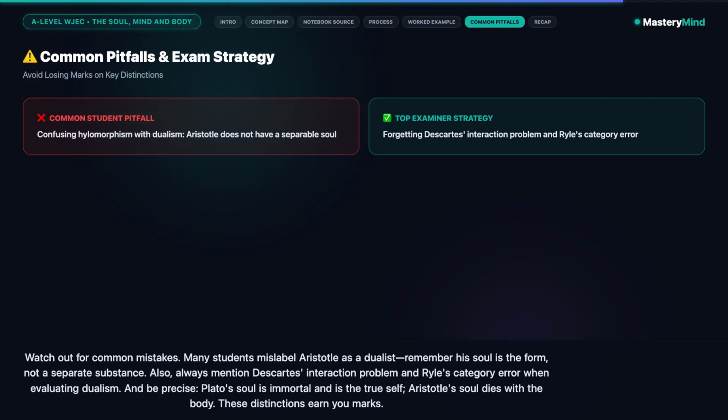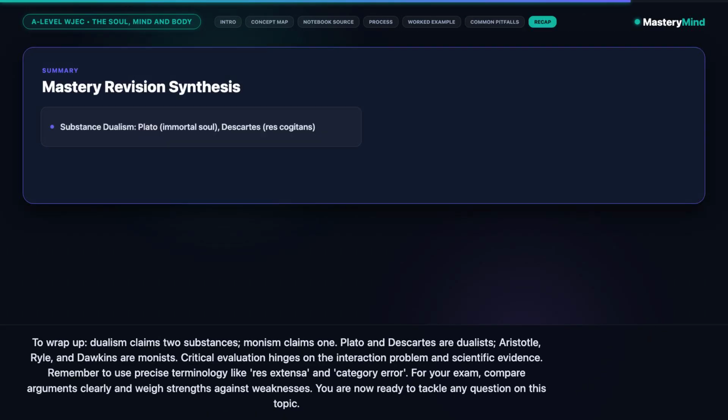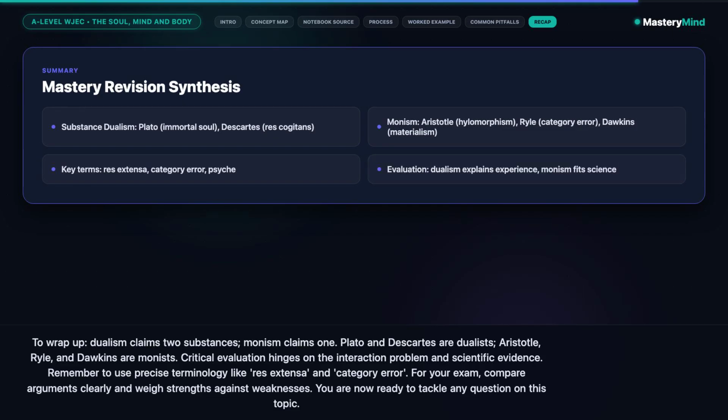To wrap up, dualism claims two substances, monism claims one. Plato and Descartes are dualists. Aristotle, Ryle, and Dawkins are monists. Critical evaluation hinges on the interaction problem and scientific evidence. Remember to use precise terminology like residential extensor and category error. For your exam, compare arguments clearly and weigh strengths against weaknesses. You are now ready to tackle any question on this topic.